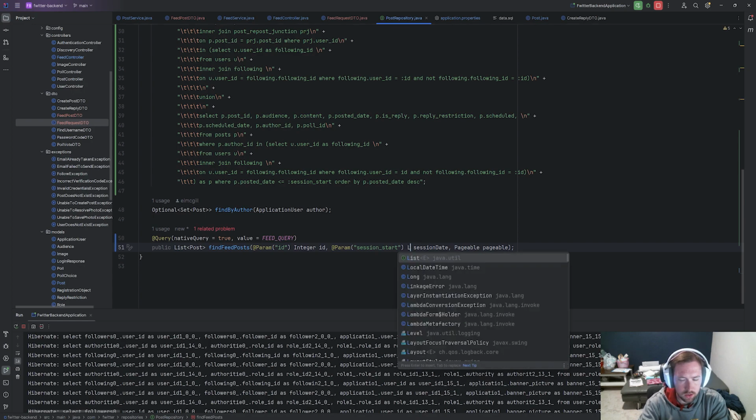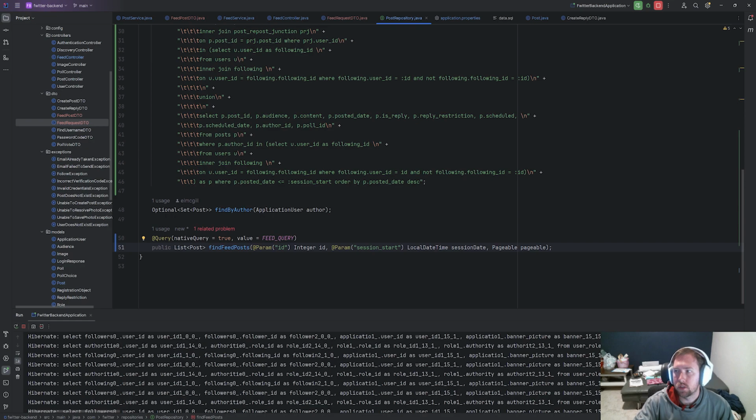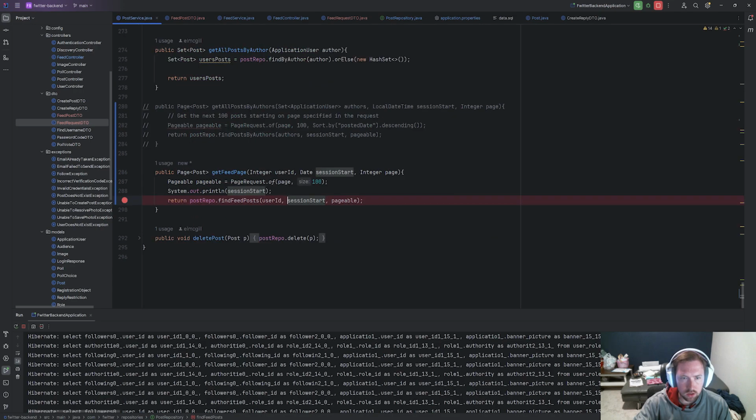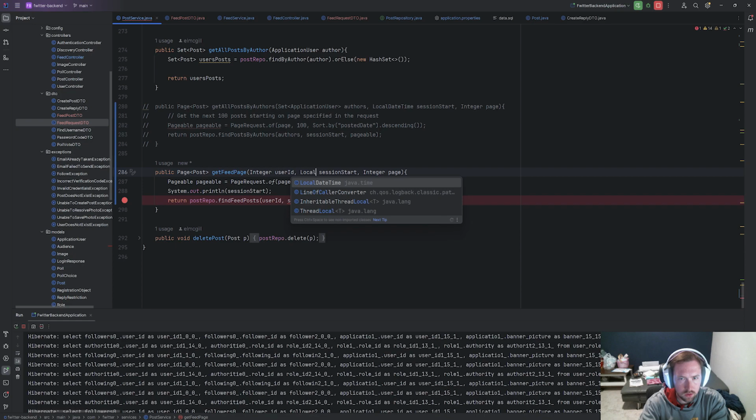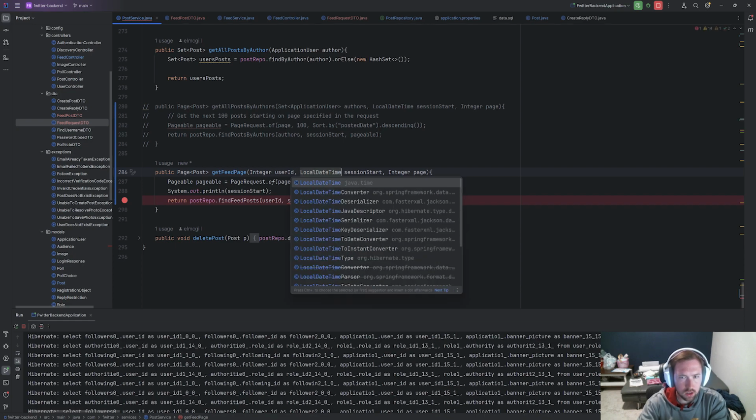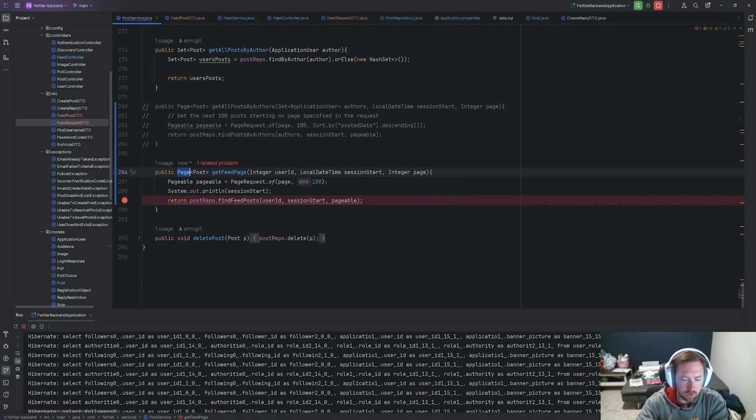We're going to change this back to LocalDateTime, and we're going to save this and fix the issues. We can still pass Pageable for now. I don't think that's going to hurt anything. So let's go into here and fix this. Now this needs to be changed to LocalDateTime, and this is also going to return a list. So let's change those and save that.